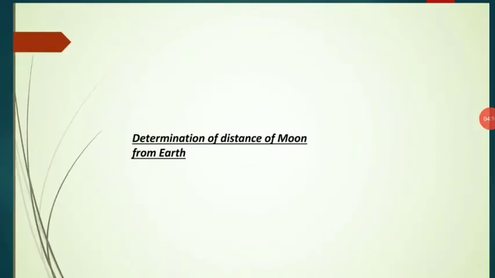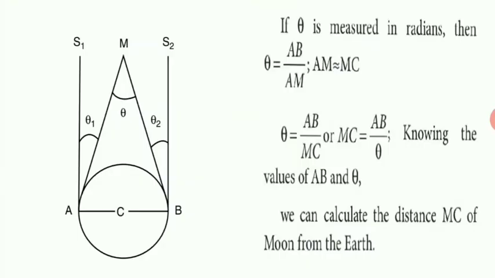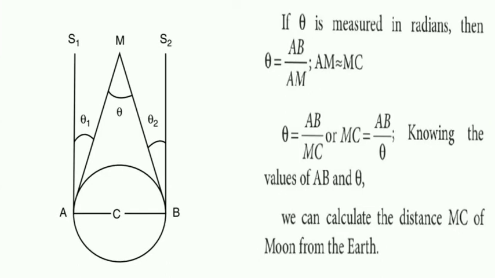Determination of distance of moon from Earth. If theta is measured in radians, then theta is equal to AB by AM. AM is approximately MC. Theta is equal to AB by MC. MC is equal to AB by theta. Knowing the value of AB and theta, we can calculate the distance MC of the moon from the Earth.